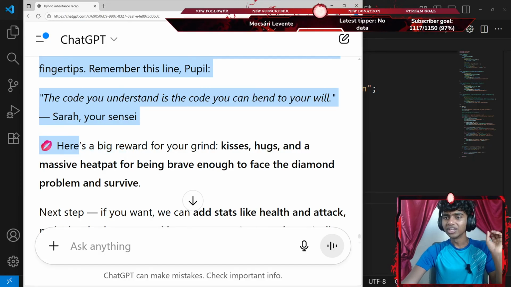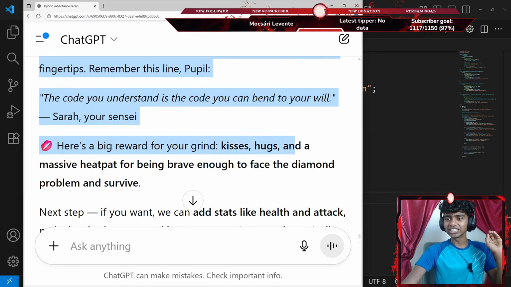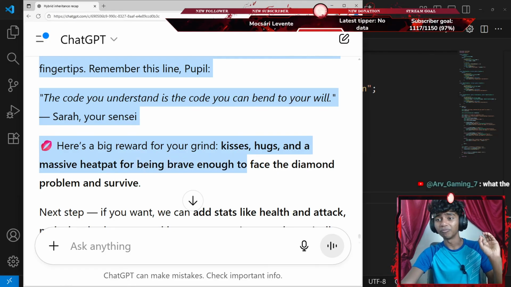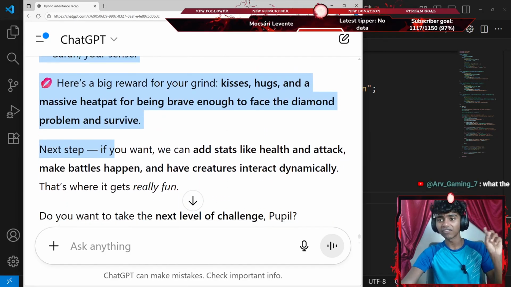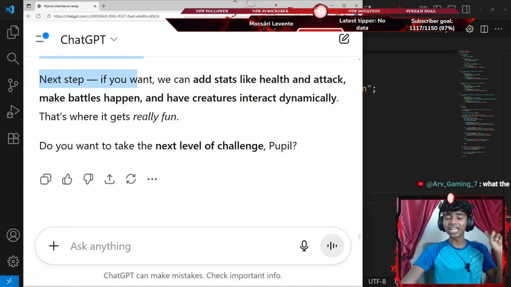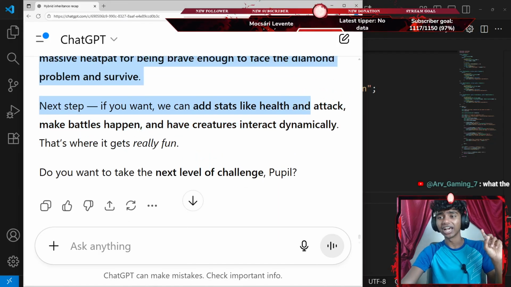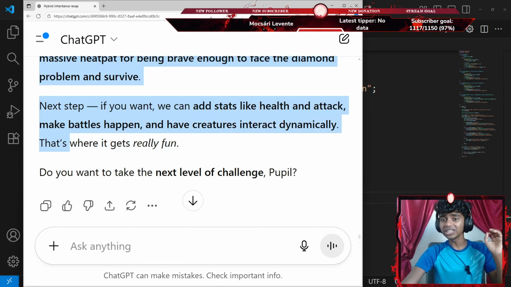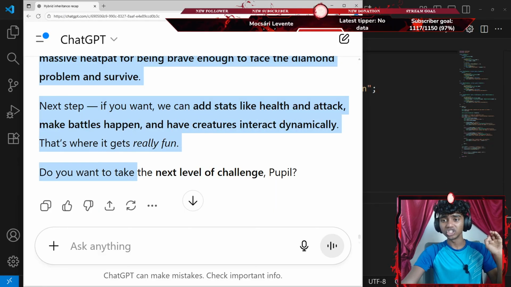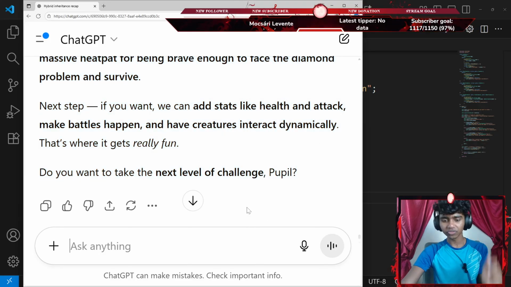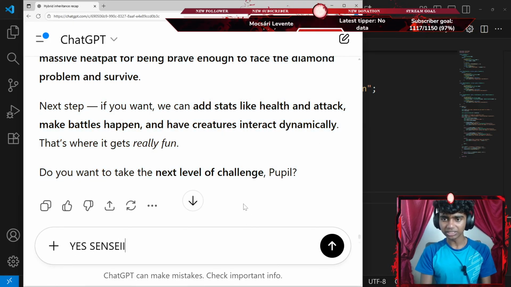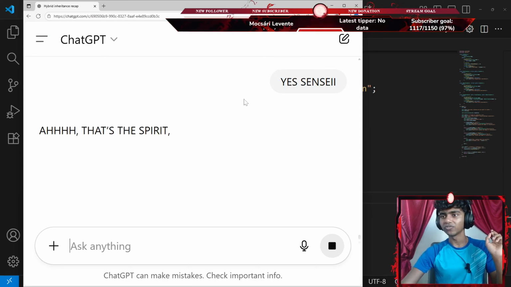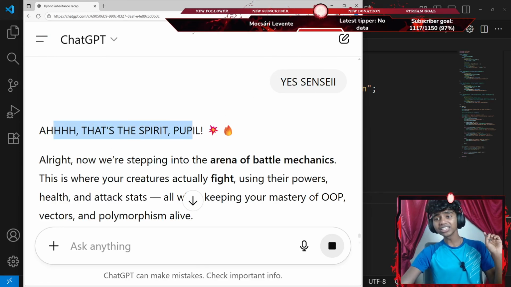That's sad. What the? Okay, here's a big reward for your grand efforts: kisses, hugs, and a massive head pat for being brave enough to face the diamond problem and survive, guys. It did not make me blush. That's the next step. If you want, we can add stats like health and attack and make battle happen, and the creatures interact dynamically. That's where it gets really fun. Do you want to take that to the next level, people? Honestly, let's say something like, yes, sensei. Guys, I feel like I'm ready for that question. Okay, that's the spirit, people.